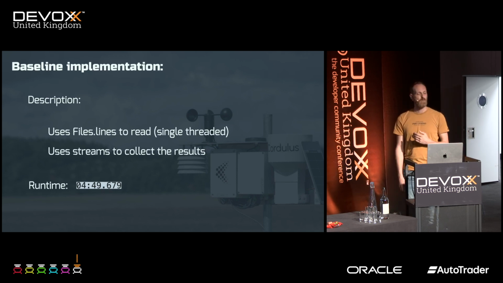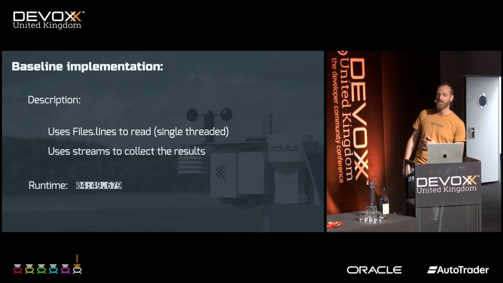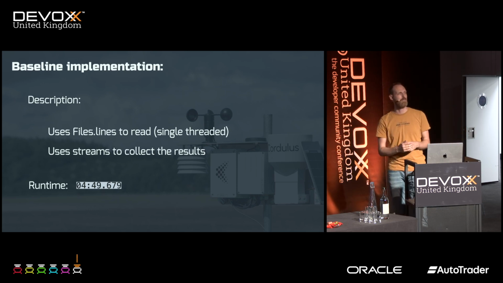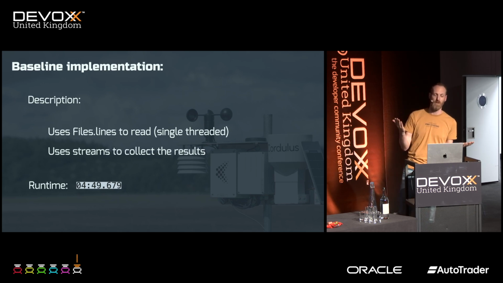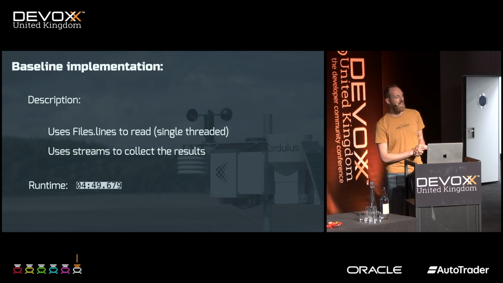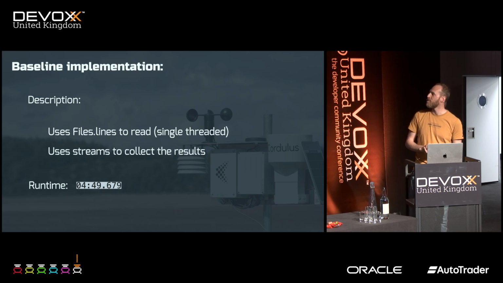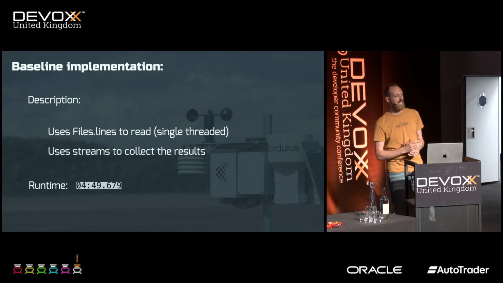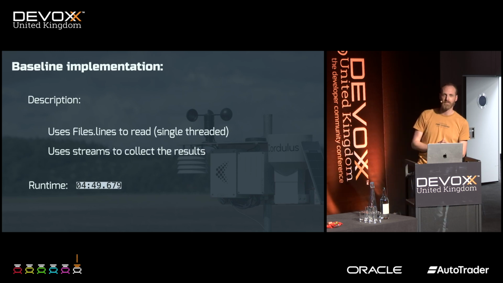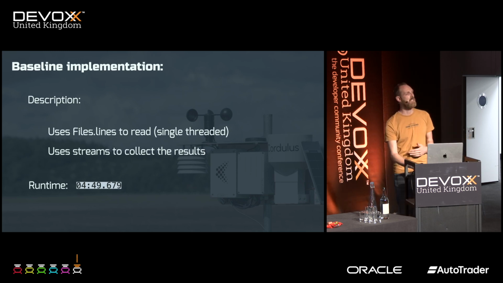Gunnar also provided us with a baseline implementation. Great. He used Files.lines to read all lines, which is single-threaded. Possible optimization there. And he uses streams to collect the results. His entire application runs through 1 billion rows in just under 5 minutes. Good. Let's look at his code.